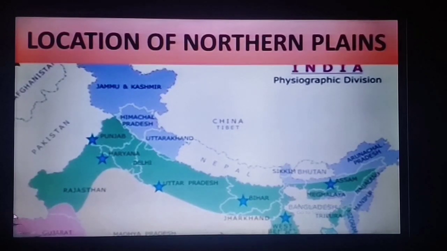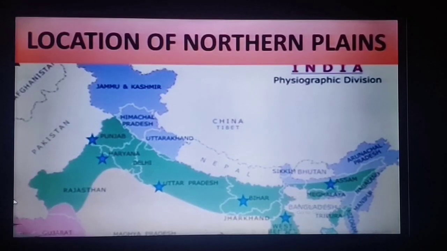You can see the highlighted green part and the highlighted blue part. The highlighted blue part in the northern side shows the northern mountain area, but the highlighted green patch shows the northern plain area. So the northern plain area lies between the northern mountain and the peninsula plateau.